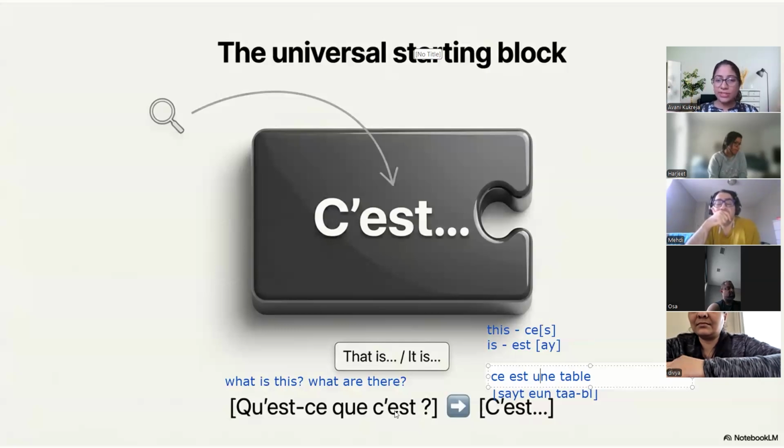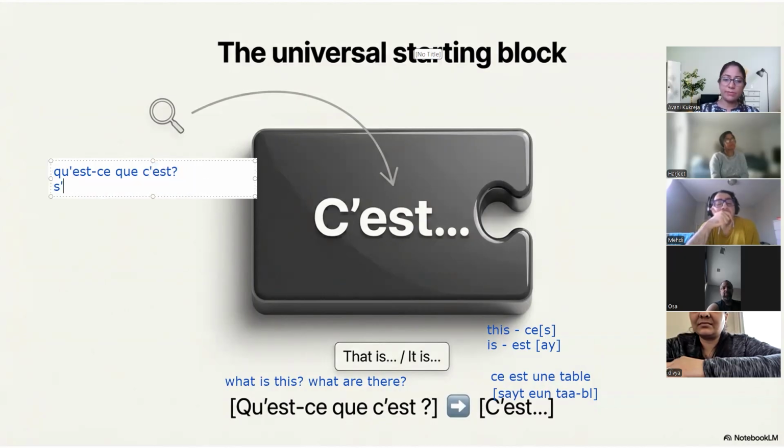This qu'est-ce, what do you think this qu'est-ce is? I wrote the full form. Technically, it's que est-ce que c'est. Now, in this case, two vowels are coming together, so the first vowel we convert to an apostrophe. In this case, again, two vowels are coming together, so we replace the first one with the apostrophe. This is the same thing that happened in s'il vous plaît. What was this apostrophe? This apostrophe is nothing but a vowel. So all the apostrophes that you see in French are using this rule.